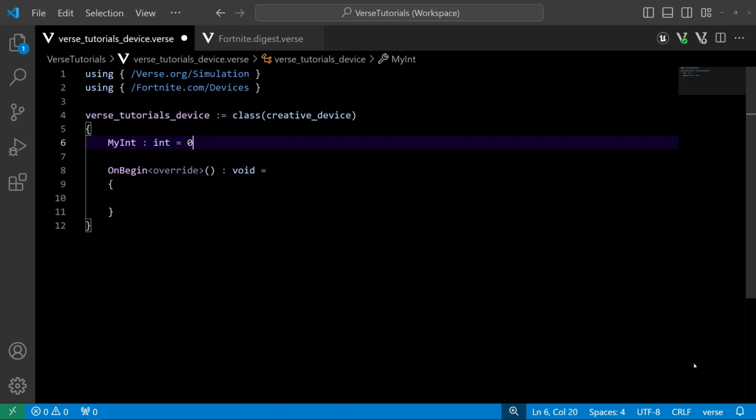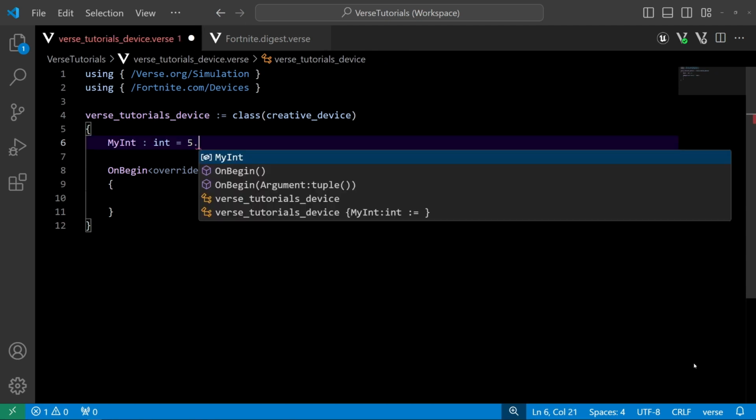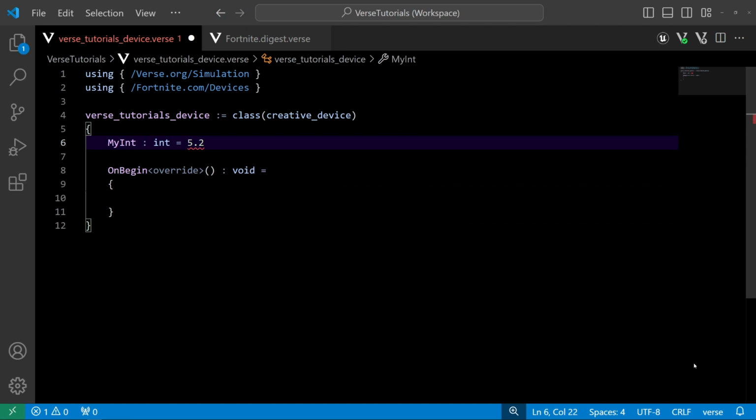I'm sure most of you are aware of what an integer is, but an integer is any whole number. And so that can be positive or negative. So it could be 0, it could be 1, it could be negative 56, it could be 15,869. But what it cannot be is 5.2.